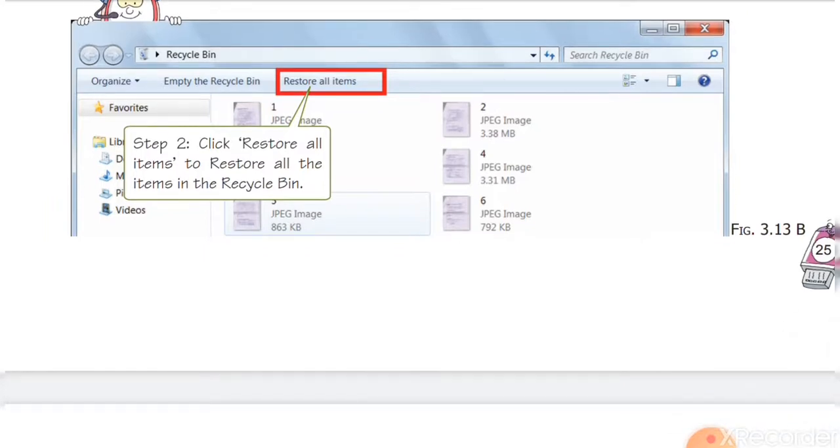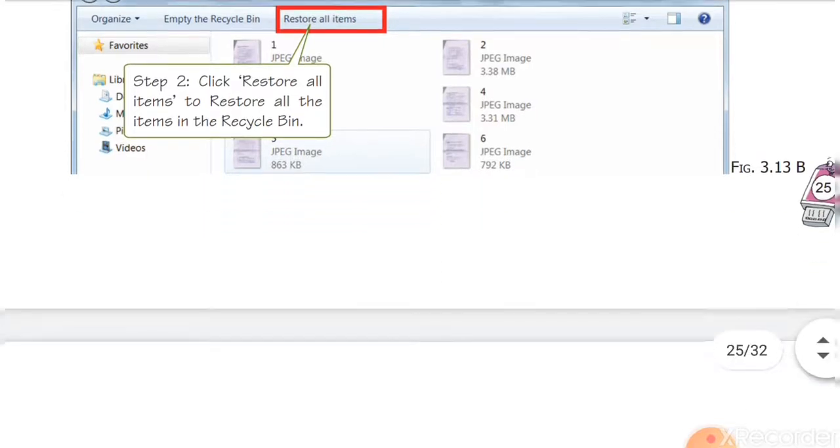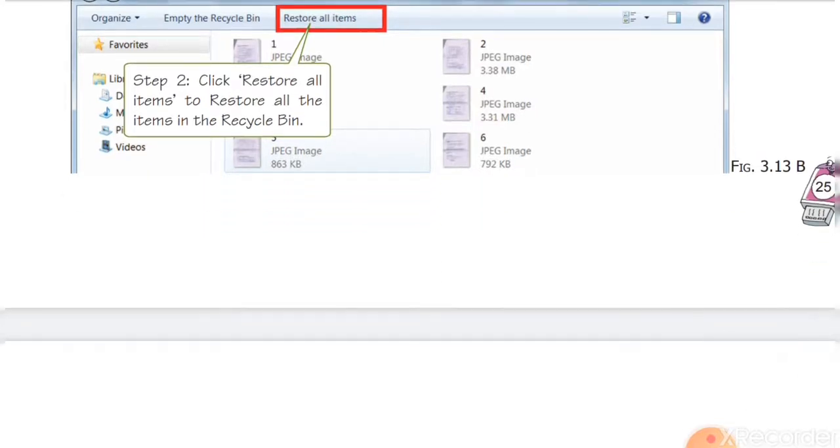But if you don't want to restore all the files and want to restore only a particular file, select that file and right click on it.